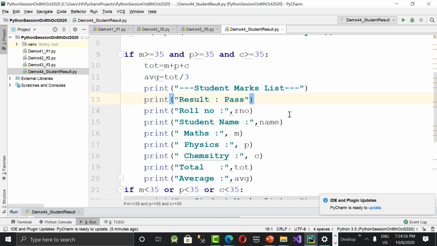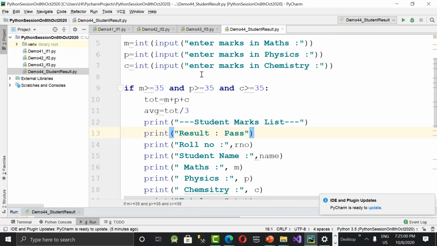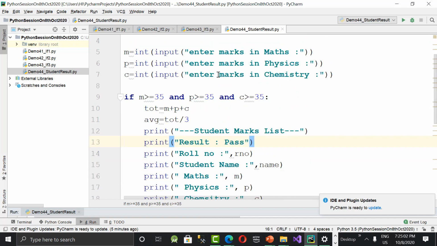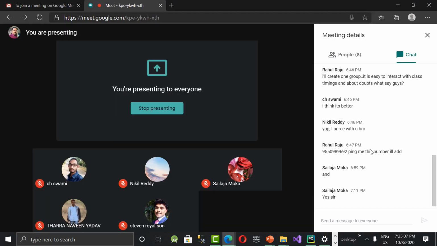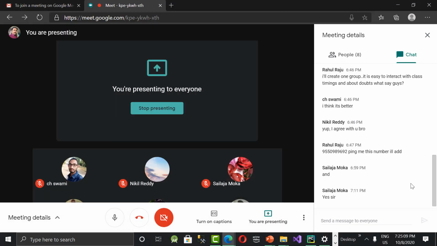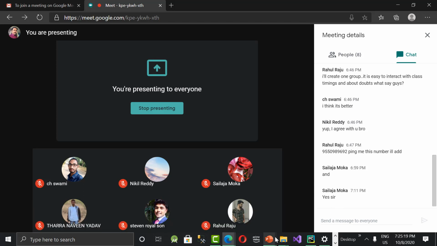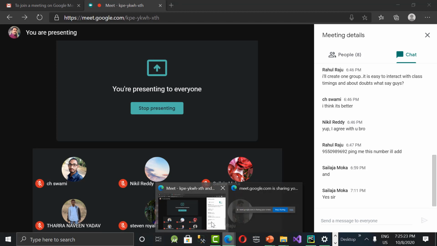Anybody, guys? Please type your answers. How to make it short, or you can say in mic. You can unmute and explain it. Anybody? Shailaja, Nikhil, anybody?